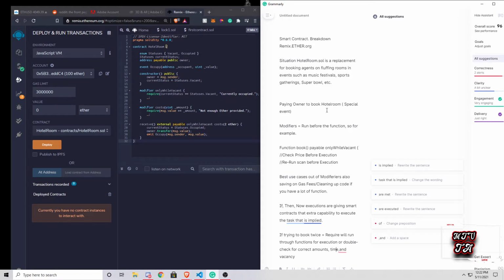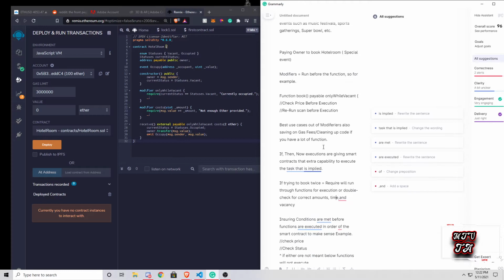Some of the key things I want to lay out here are paying the owner to book a hotel room, special events in particular. Modifiers run before the function. So for example, function book, payable, only while vacant. We can implement these checks in between our functions that check the price before execution. They can rerun the scan before execution as well, basically making sure that the functions are executed correctly and that the requirements are met.